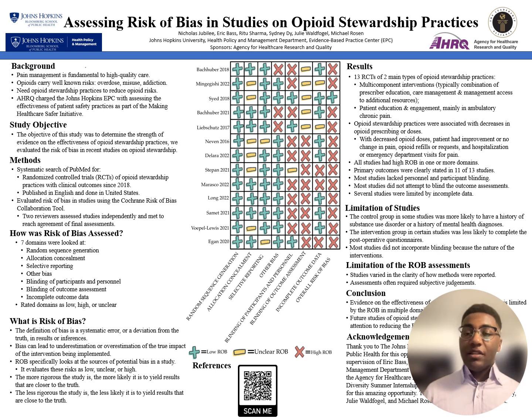So for the results, we looked at a total of 13 different RCTs, with there being two types of opioid stewardship practices. The first type being multi-component interventions, and the second type being patient education and engagement. Opioid stewardship practices were actually associated with decreases in opioid prescribing or doses, and all studies had high risk of bias in one or more domains.